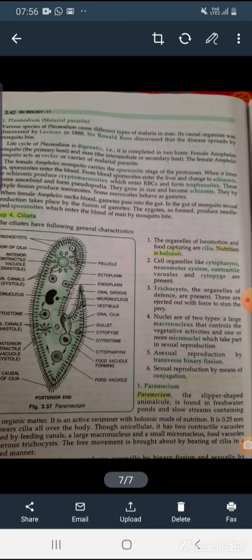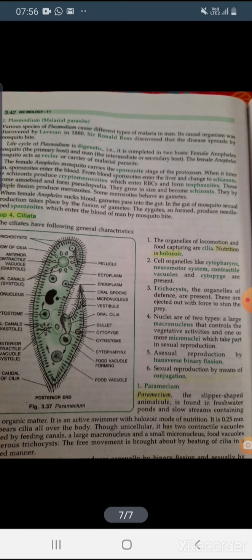That means ciliata. So from the name only you can understand that the locomotory organ is cilia, and the mode of nutrition is holozoic. Okay, some cell organelles are there like contractile vacuole, neuromotor system. Okay, so these special structures are present there.